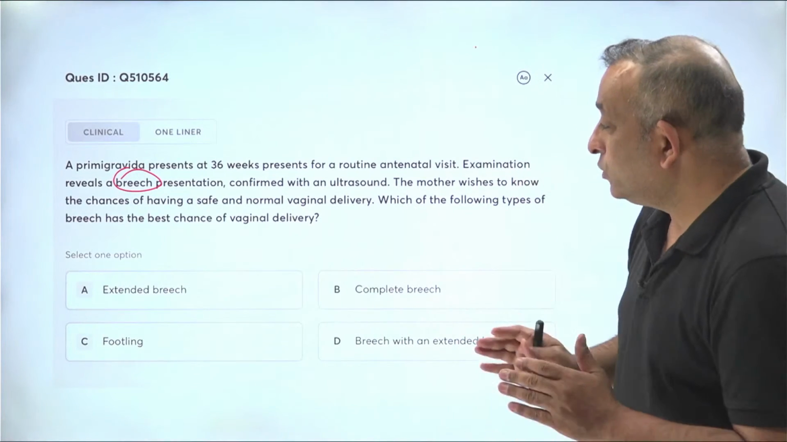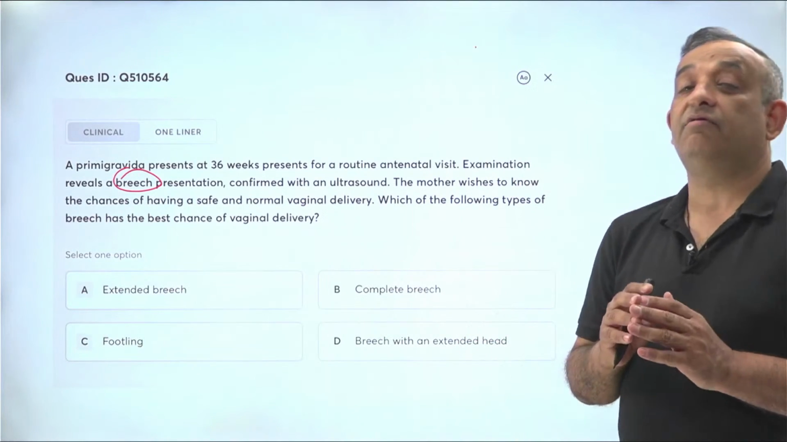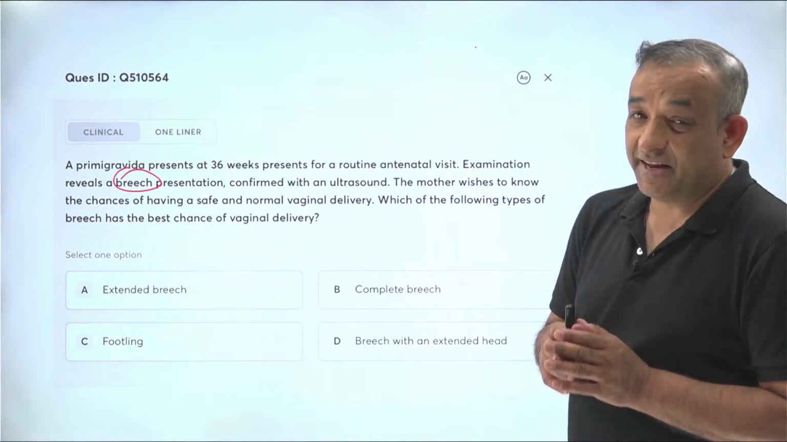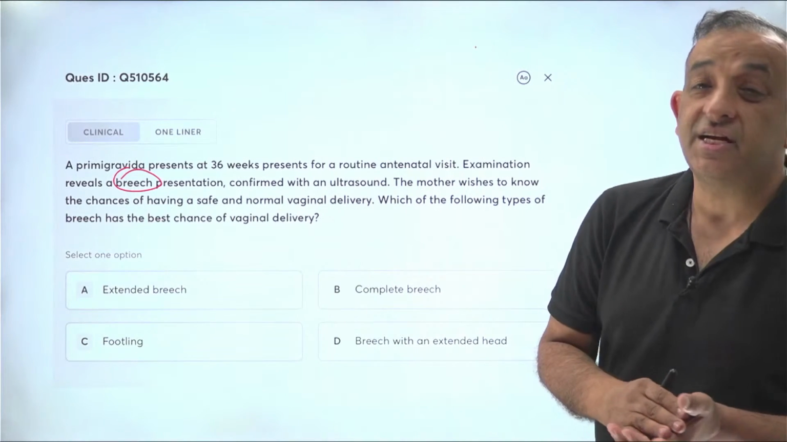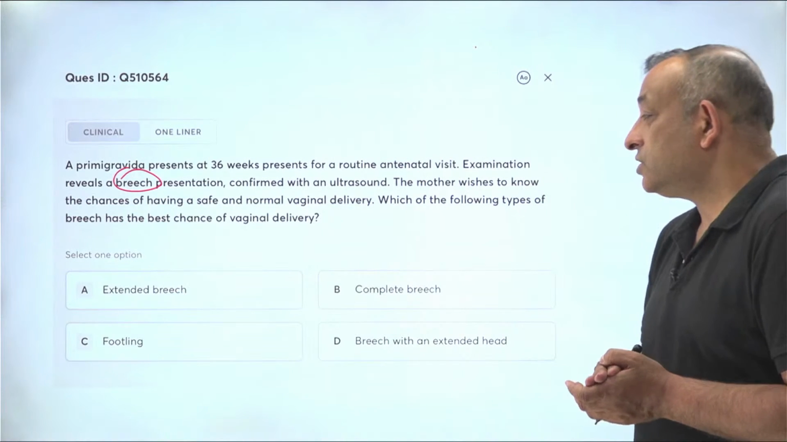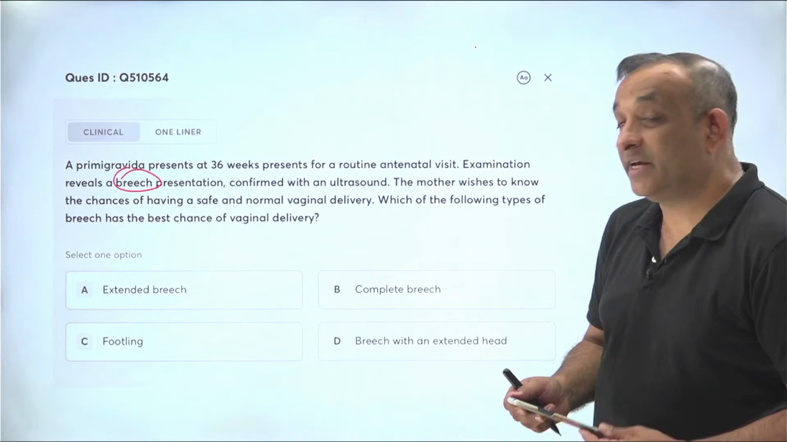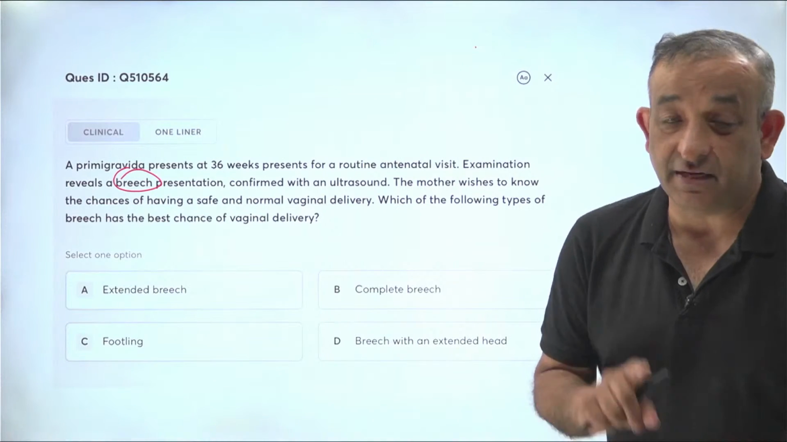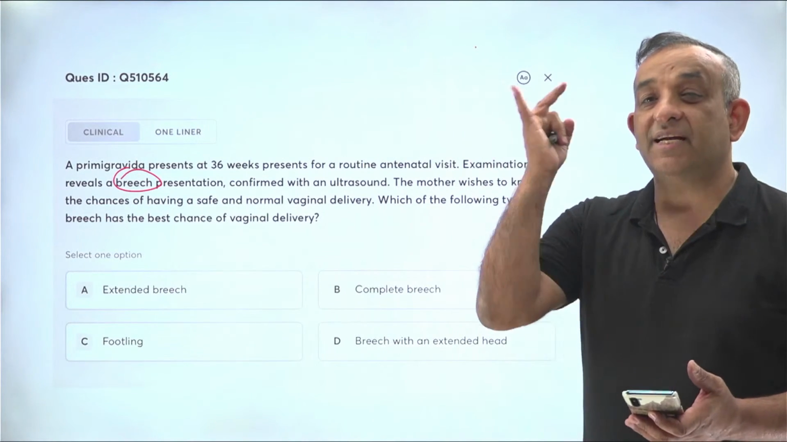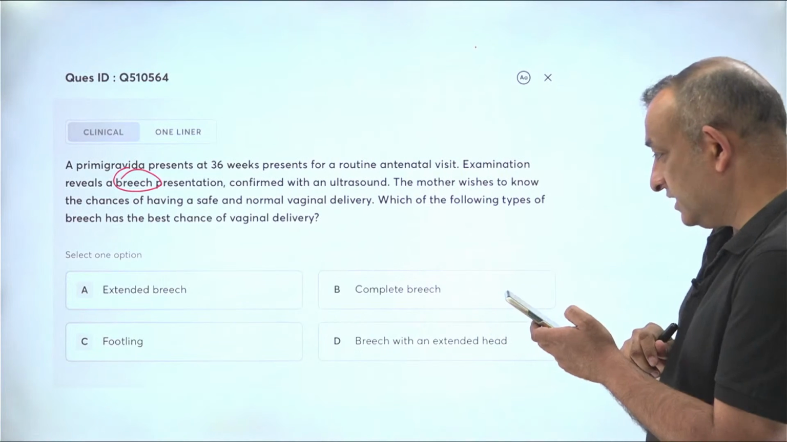First fact. Number two, breech are generally of the three types: the flexed breech, the extended breech, and the footling breech. Okay, so remember which of these, yes, can you tell me which is the most common breech and the best breech for vaginal delivery? Answer is the same, most common breech and the best for vaginal delivery. What's the answer you guys are giving me?